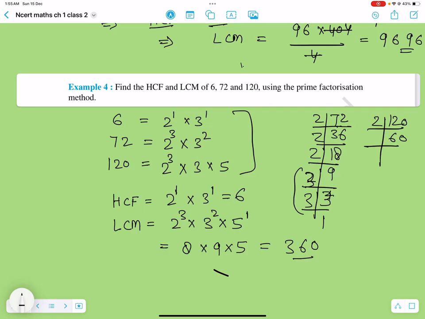And that's pretty much about it. Previously we were going pretty basic and trying to figure out the LCM and HCF by looking at the factors. But here we now understand that for HCF, you list down the common prime factors with their least power. And for LCM, you list down all prime factors of the numbers with their highest power. And that would be your LCM and HCF.